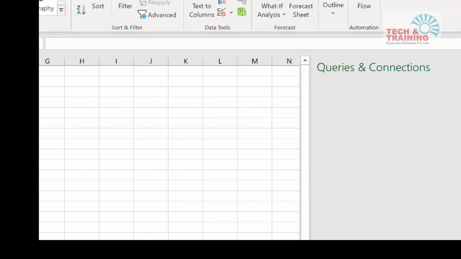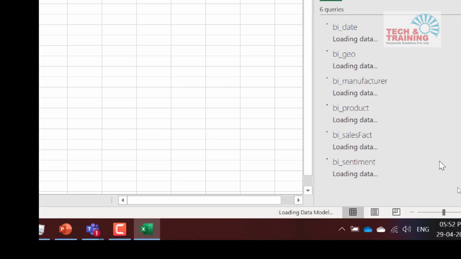Now see, the data is actually being imported. It's not just the connection which is being established. It is being imported into Microsoft Excel. As you can see, it is taking some time because it's a huge database and it is going to take a while, not more than a minute.